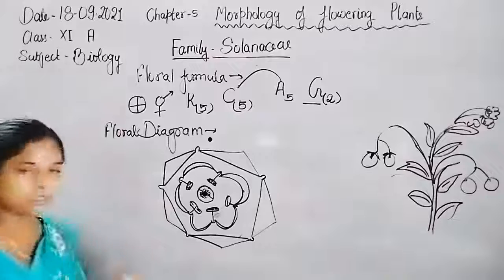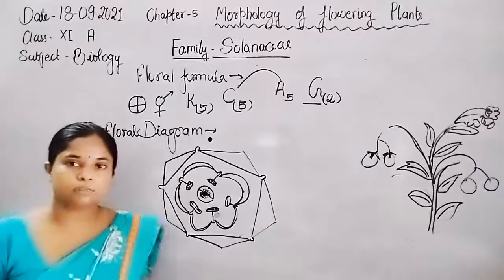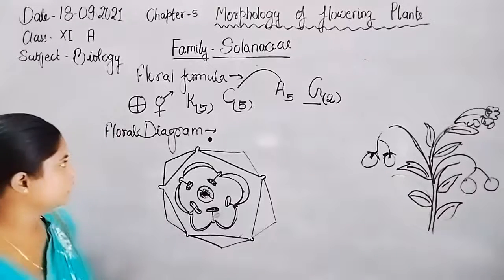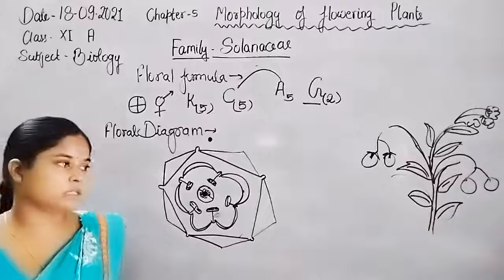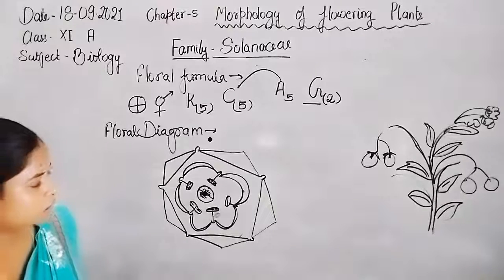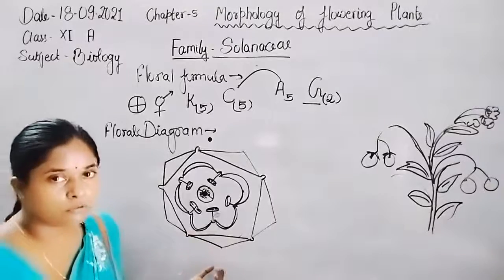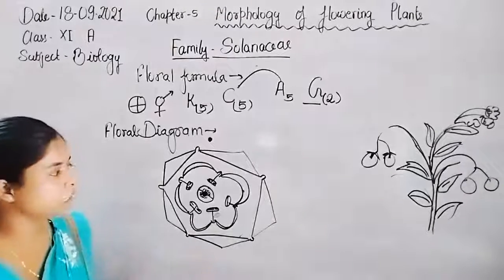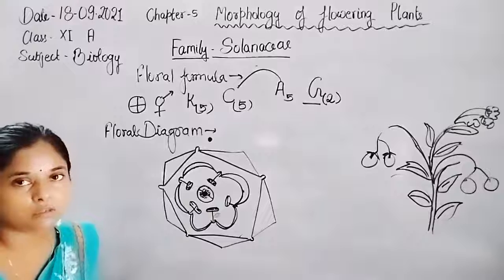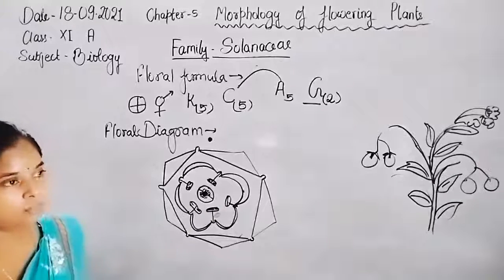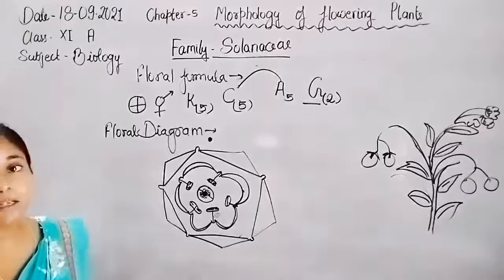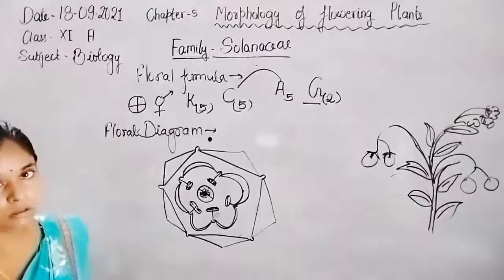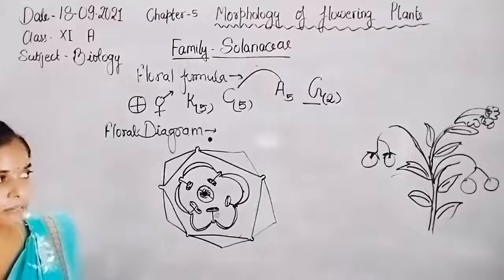So overall, this is the floral diagram of family Solanaceae. Through this picture we can identify the members of Solanaceae, or classify whether a plant is Solanaceae or not. We can also differentiate that plant.